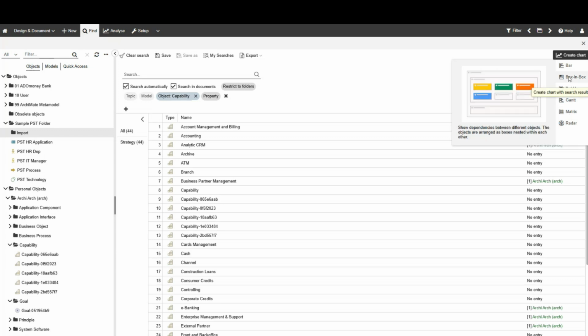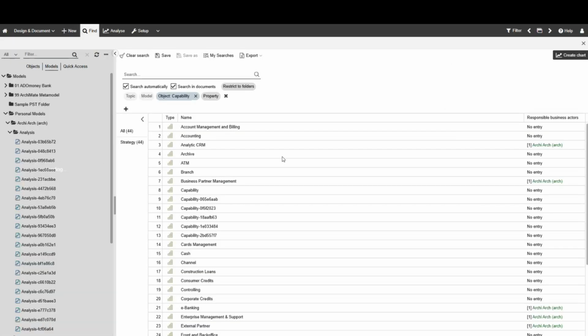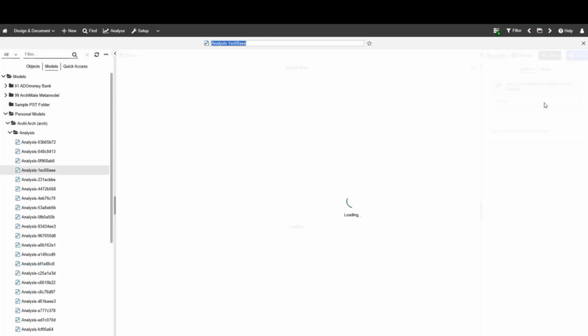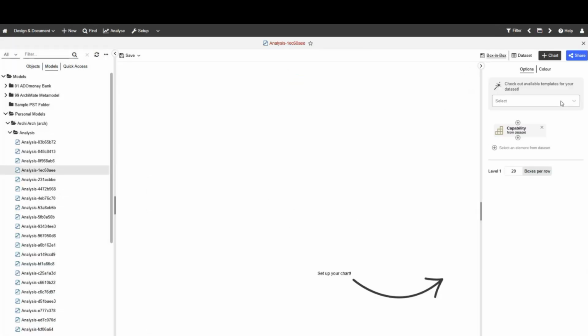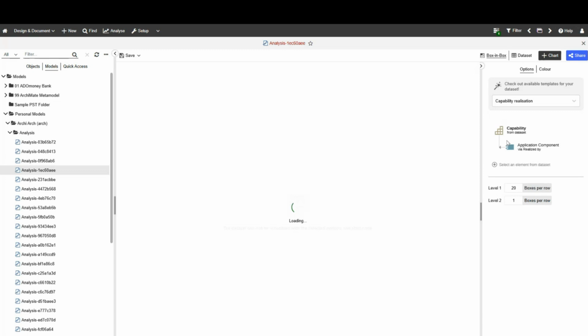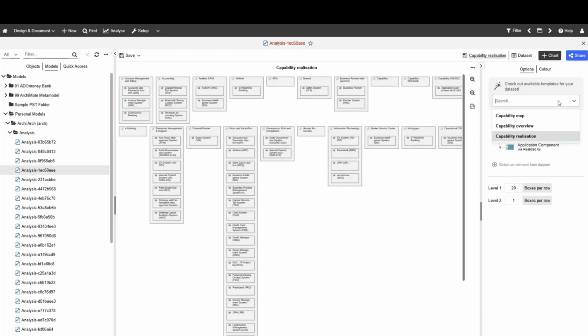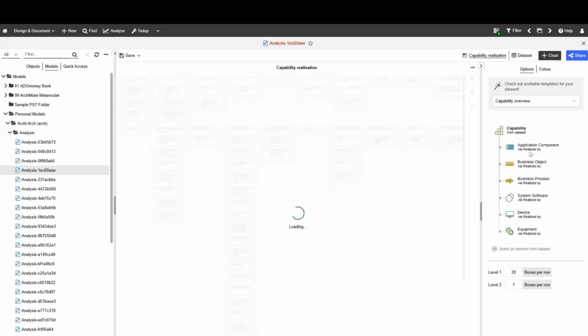And for instance, a good one for better understanding of the capabilities would be here a box in box, where you can then define, give me please the capability realization. You can also rename them. You can call them, you know, C-level report for, I don't know, business manager or something, right? So then it's going to take, no, this is not so nice. Let me maybe take this one here. This one is a bit nicer.